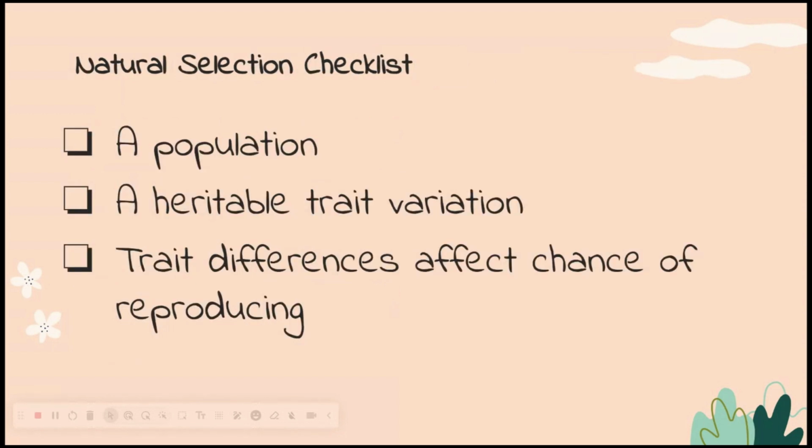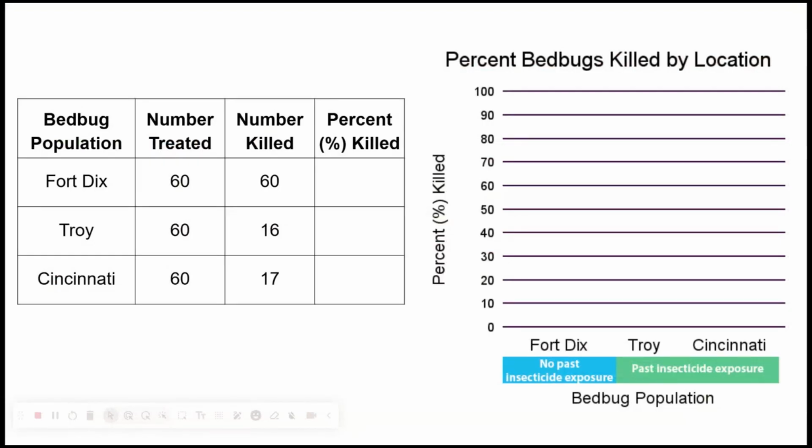First, let's check our natural selection checklist. Did we already talk about one of these things happening? Yes. We are looking at 3 different populations to see how they may have changed over time. So we definitely have a population. We have the data from the number of bedbugs treated and the number killed.